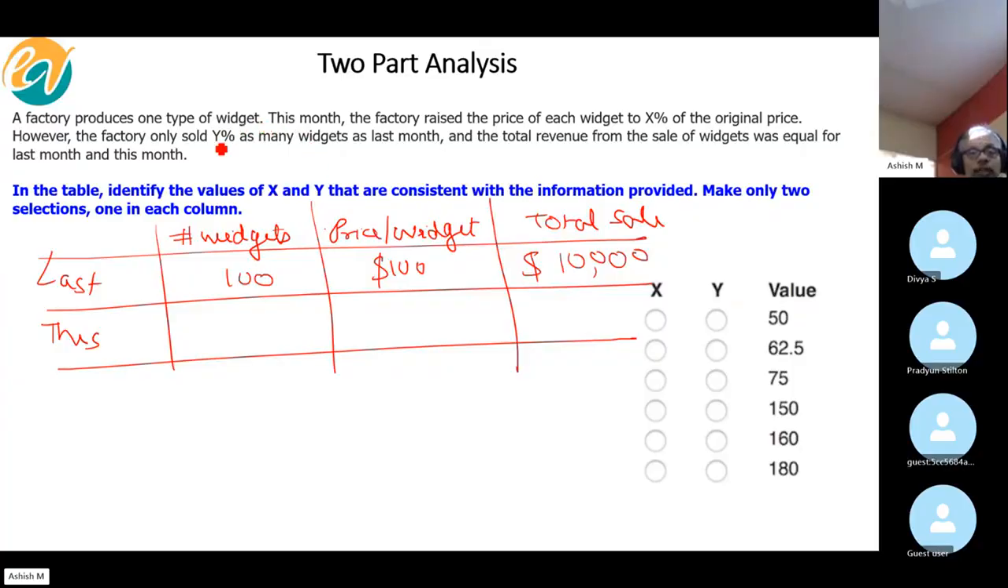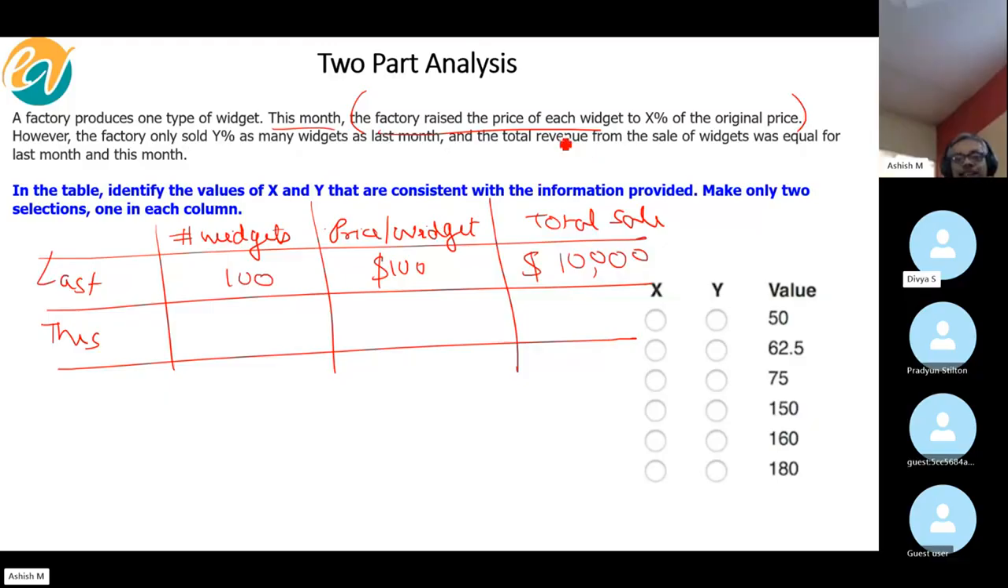Now this month, what has changed, guys? This month the factory raised the price to X% of the original price. This is something I want your help with in terms of interpretation. What do we mean when we say the factory raised the price of each widget to X% of the original price? Does it mean X should be greater than 100? No, it does not mean that it has been raised by X%.